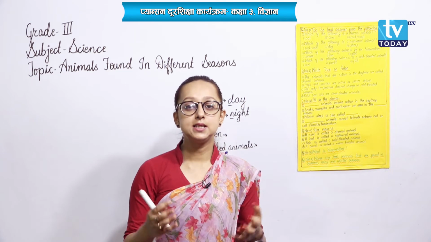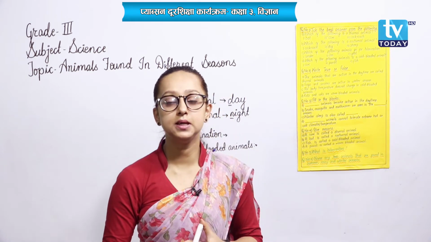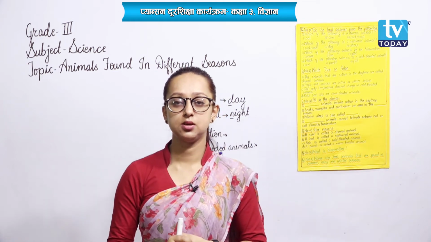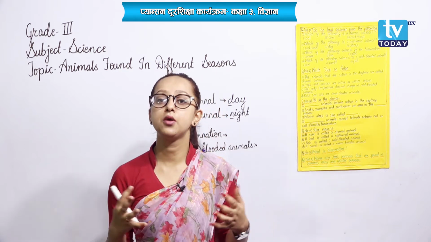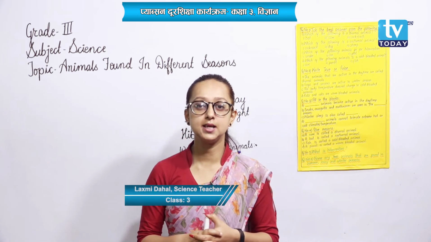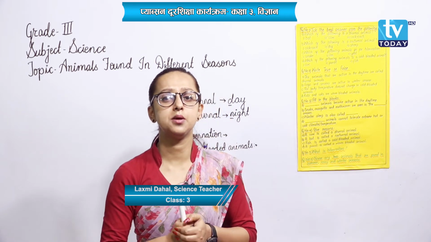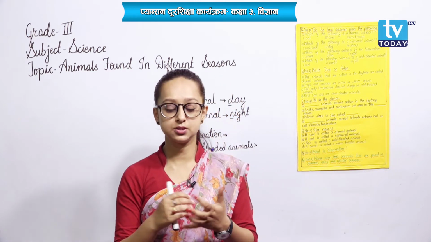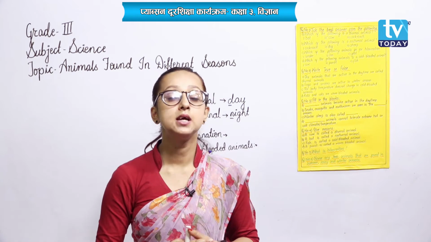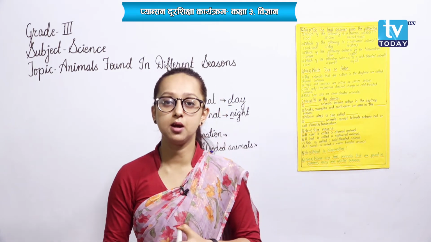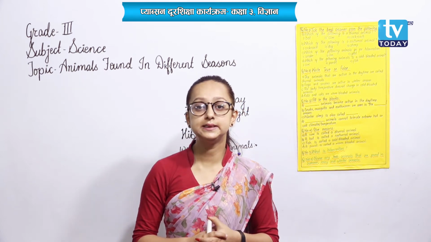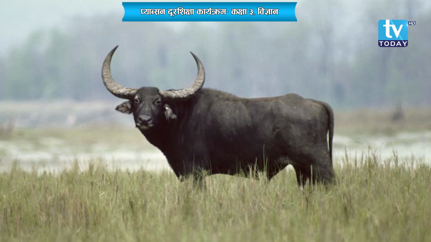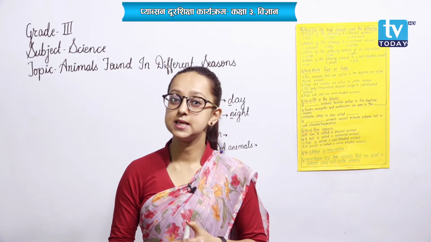So let's take the example of us only, of human beings only. In summer season we wear light cotton clothes, whereas in winter season we wear warm woolen clothes, isn't it? Why is it so? Because we cannot change the temperature of our body according to the temperature of the surrounding. That is why we use different kinds of clothes depending upon the weather, depending upon the seasons, right? So the other examples of warm blooded animals include human beings, cows, buffaloes, monkeys, elephant, and many more.